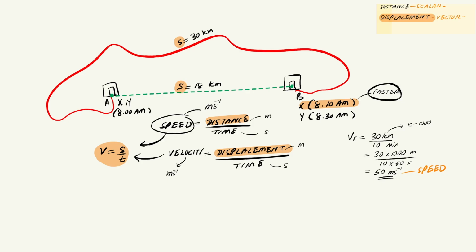Unfortunately, we're stuck using the same symbols again, but this time we use the displacement, 18 kilometers, over the same 10 minutes. Let's convert. 18 kilometers becomes 18,000 meters. 10 minutes becomes 600 seconds. So v equals 18,000 over 600, which is 30 meters per second, in the direction from A to B.